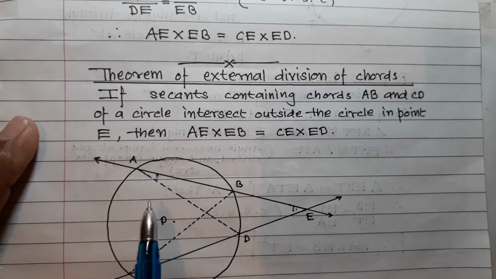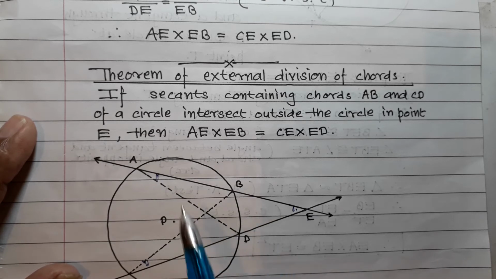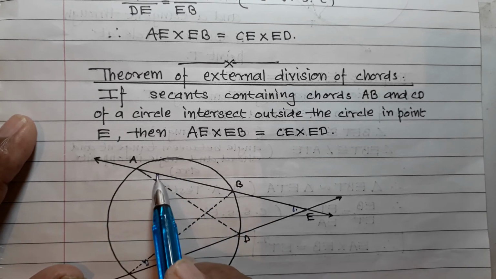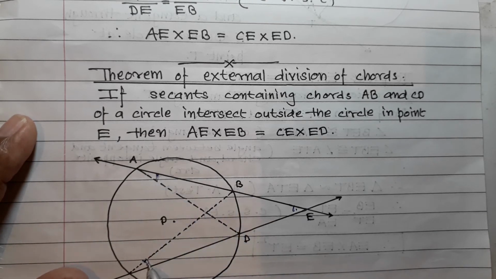Now these two triangles are similar: triangle AED and triangle CEB. In these triangles, this angle and this angle are equal, again for the same reason, angles inscribed in the same arc. In this arc, this angle and this angle are inscribed, and therefore these two angles are equal.